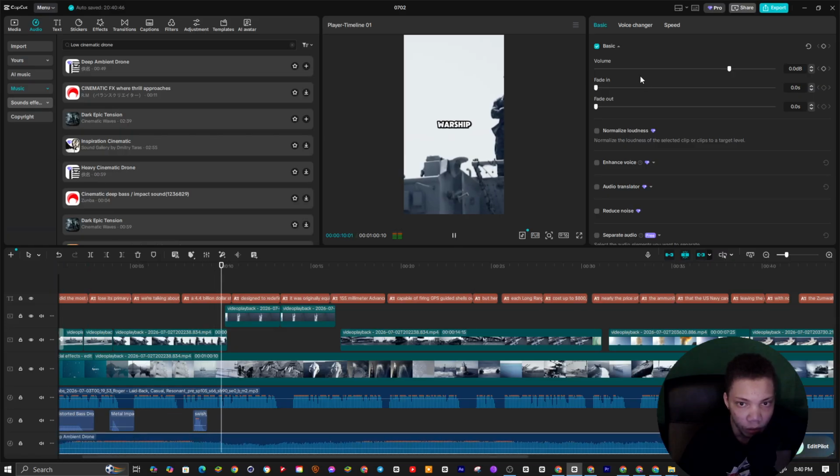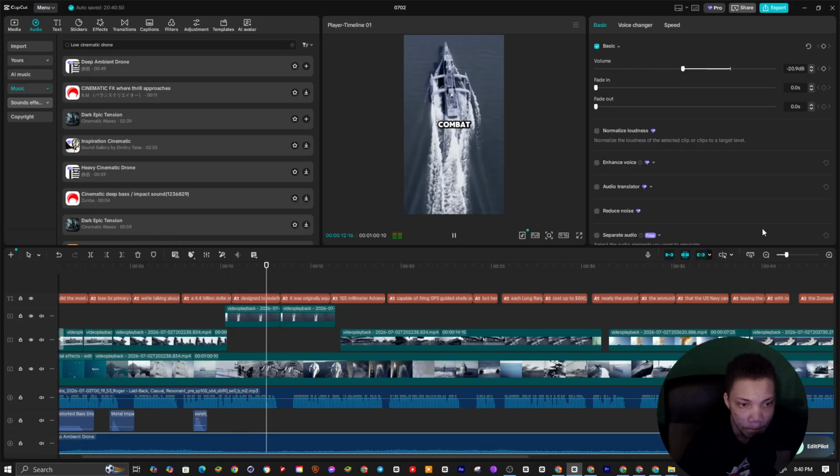$4 billion stealth warship designed to redefine modern naval combat. It was originally equipped with 2 massive